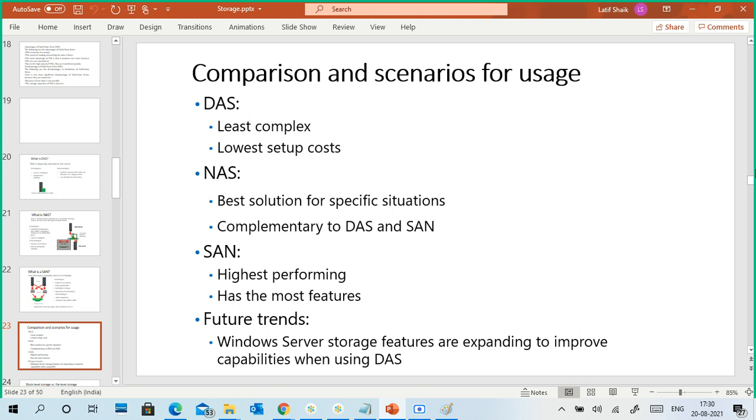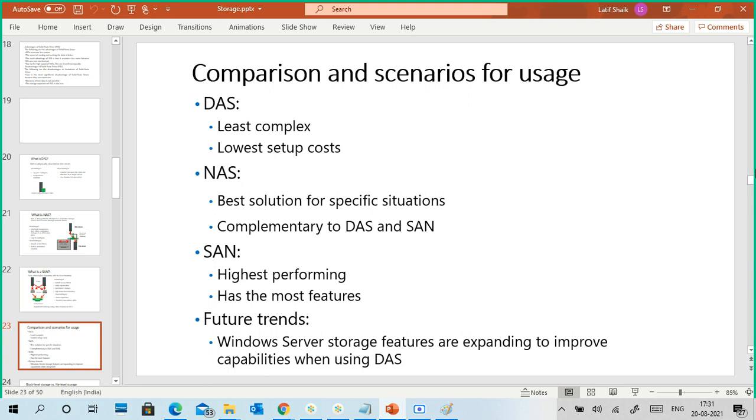NAS is a centralized storage. It will give you centralized, file-based storage. Between NAS and SAN, if you can't set up a SAN, it is a challenge for you, so you can use a NAS to store the data centrally.